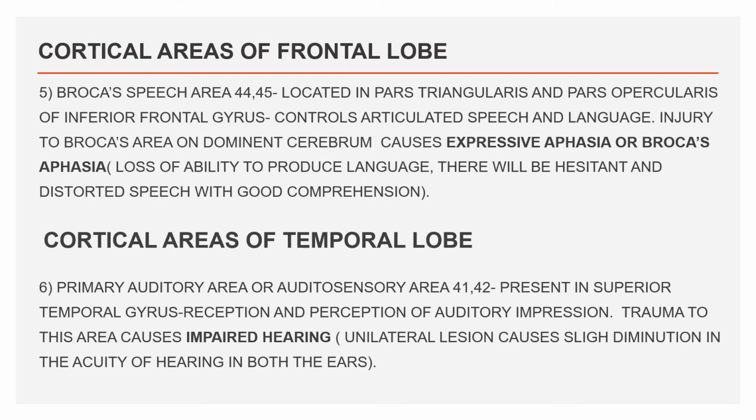Primary auditory area or auditosensory area, what we learned 41 and 42, present in the superior temporal gyrus. Reception and perception of auditory impression, this is mainly there for hearing. Trauma to this area causes impaired hearing. Unilateral lesion causes slight diminution in acuity of hearing in both the ears.